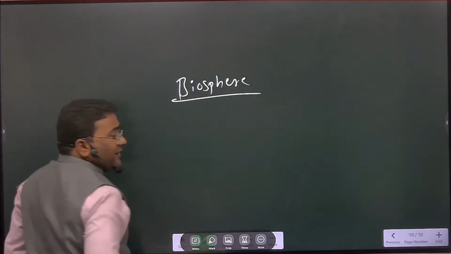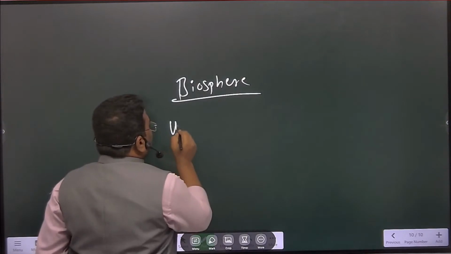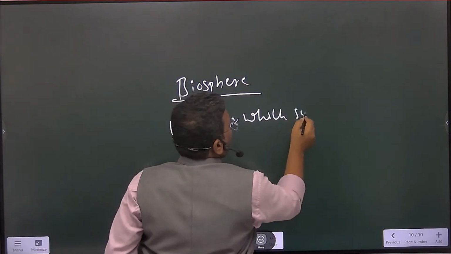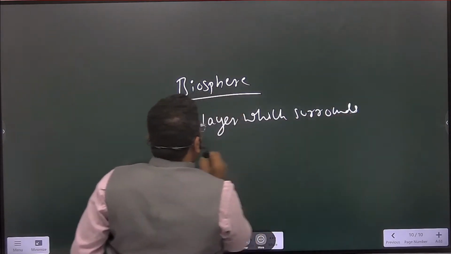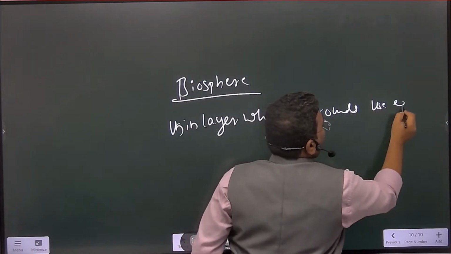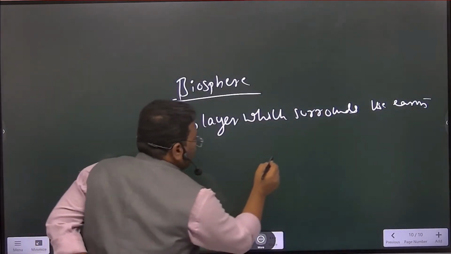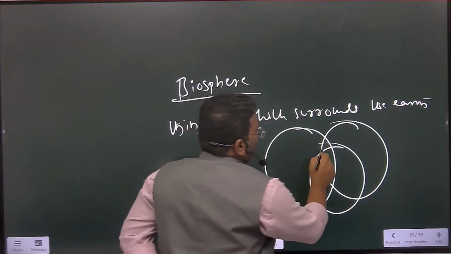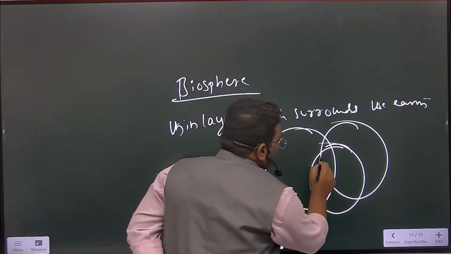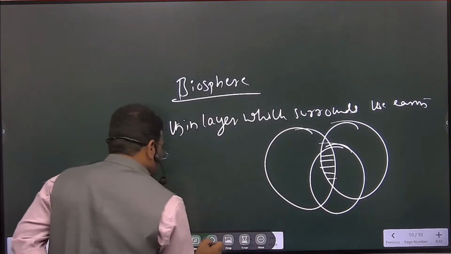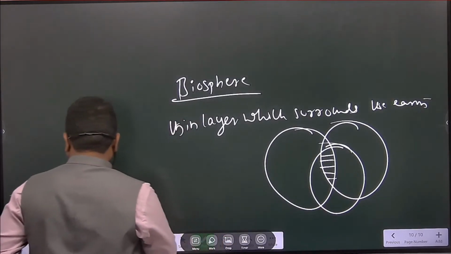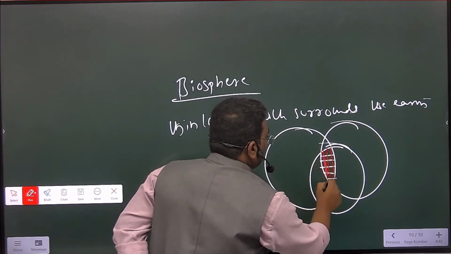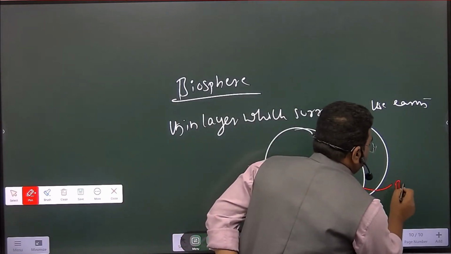So what is biosphere? Biosphere is a thin layer which surrounds the earth or environment, है ना? For example, देख लो इधर, है ना? This one. So which is the integrating zone? This one, है ना? So this is the integrated zone. This is called biosphere.